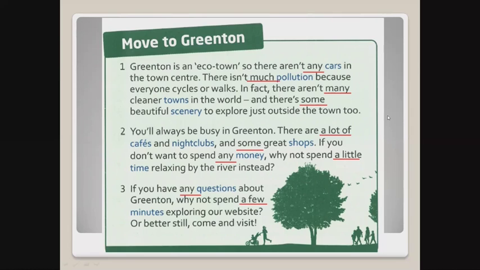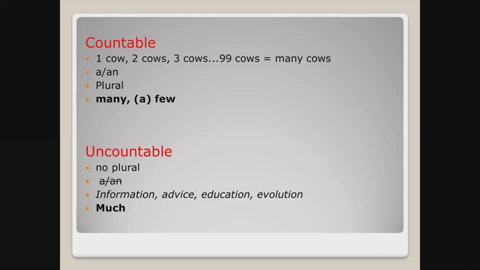You see, there are two kinds of nouns, countable and uncountable ones. A noun that is countable can be used in the plural and with the indefinite article a or an. On the other hand, uncountable nouns cannot be counted, so they have no plural form, and you cannot use the indefinite article a or an with uncountable nouns.